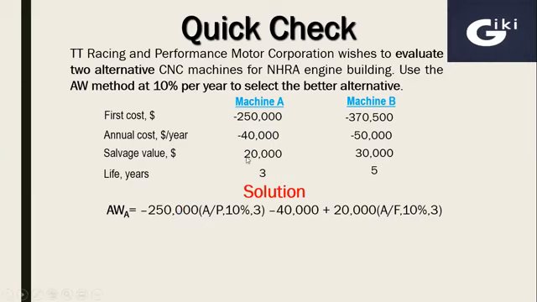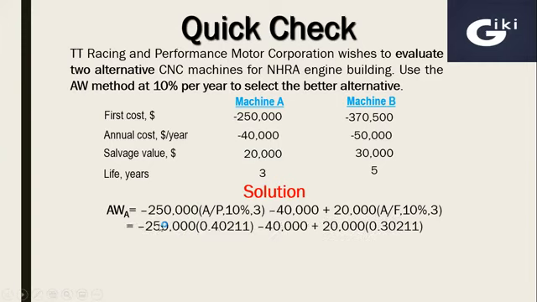Salvage value is a future amount, and we'll use the A over F factor to calculate annual worth from a future amount. The factors for 10% and 3 years are 0.40211 for A over P and 0.30211 for A over F. And for $40,000, we do not need any factor because this is already an annual amount.